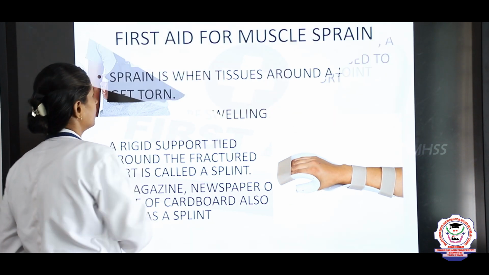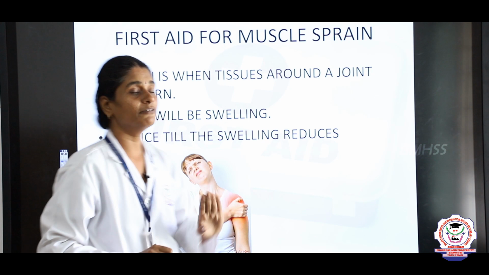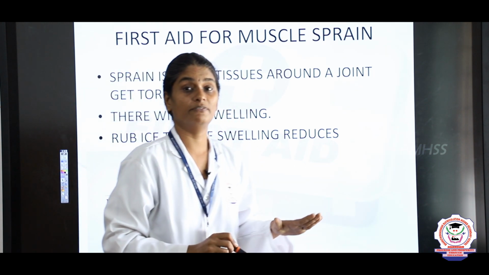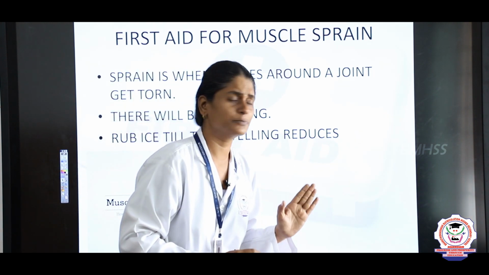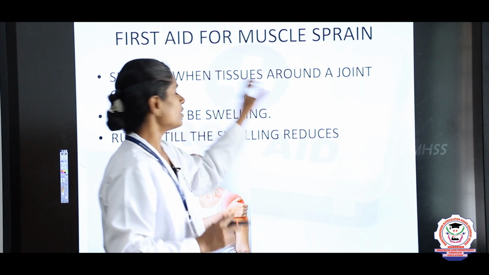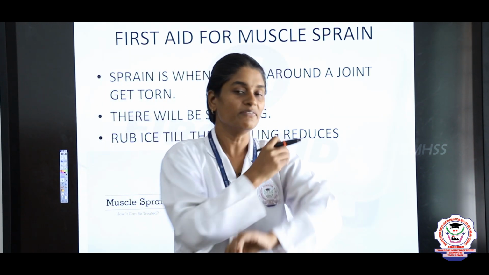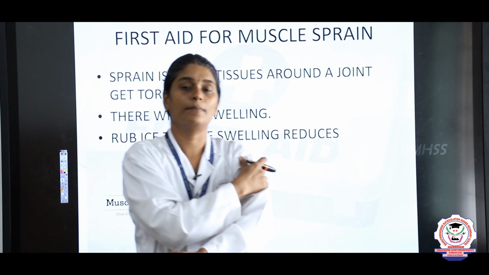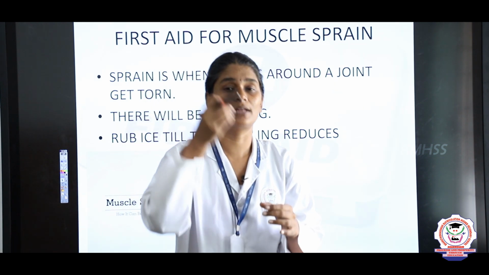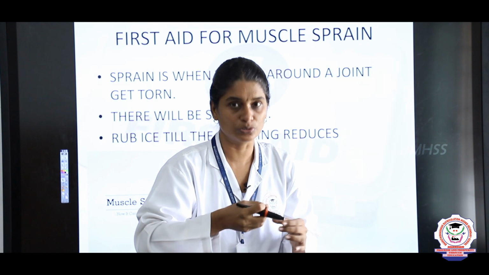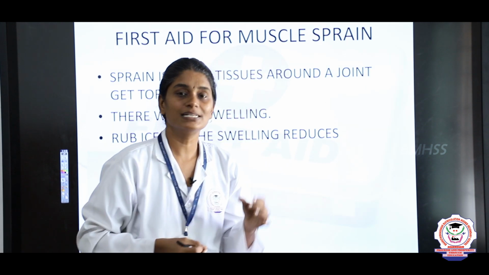Next, we will see what first aid should be given for muscle sprain. What is a muscle sprain? Near your joints you can see some tissues. Not only in the joints, in your muscles also you can see tissues. When there is a rupture or damage in the tissues, that causes a muscle sprain.